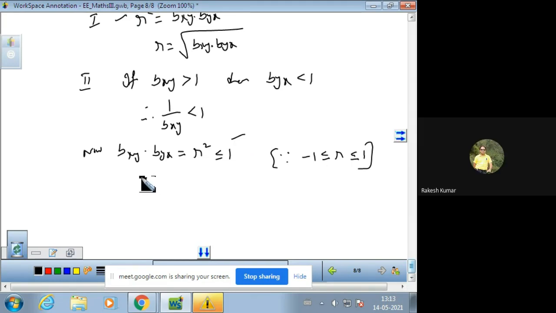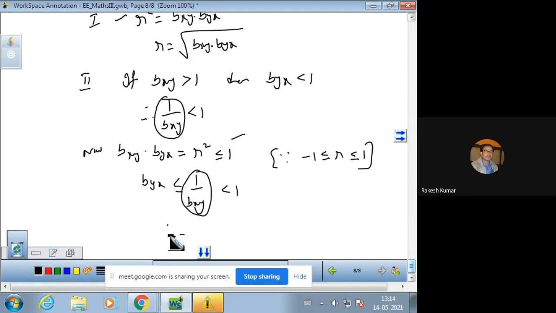So Byx from there is less than or equal to 1 upon Bxy. And what is 1 upon Bxy? That is less than 1. So it means, therefore, Byx comes out to be less than 1. So if one coefficient is greater than 1, then the other will definitely be less than 1.